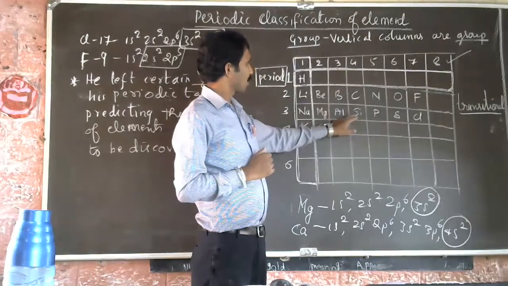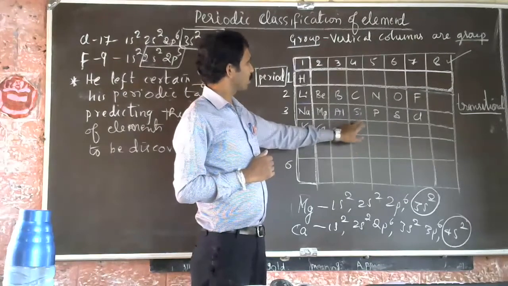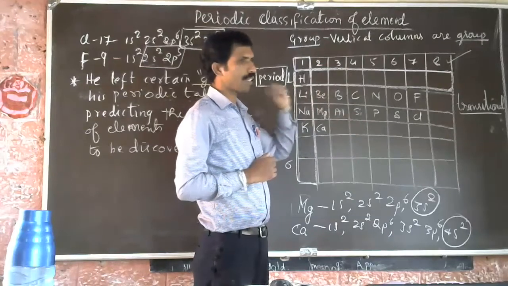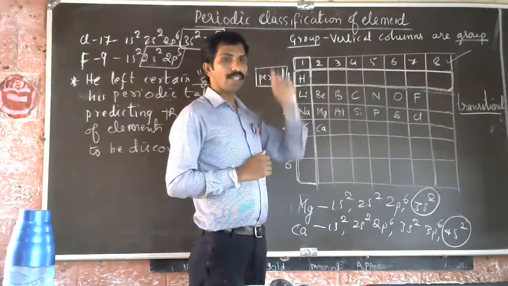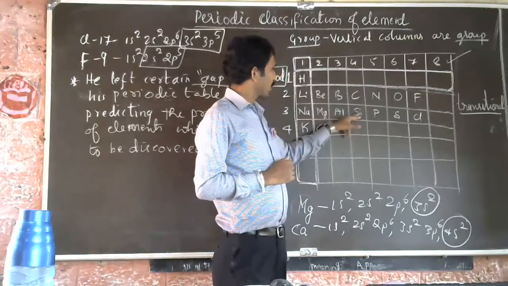This allowed other scientists to discover that element, germanium. Is it clear?